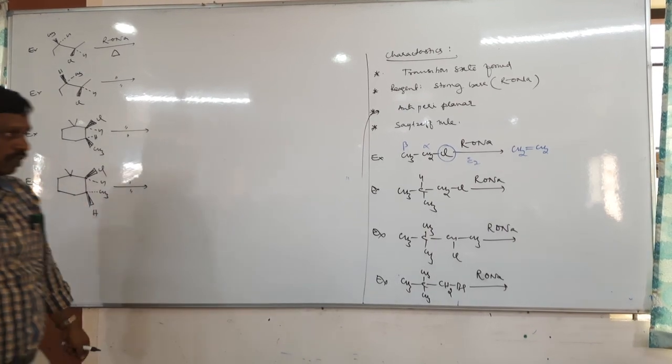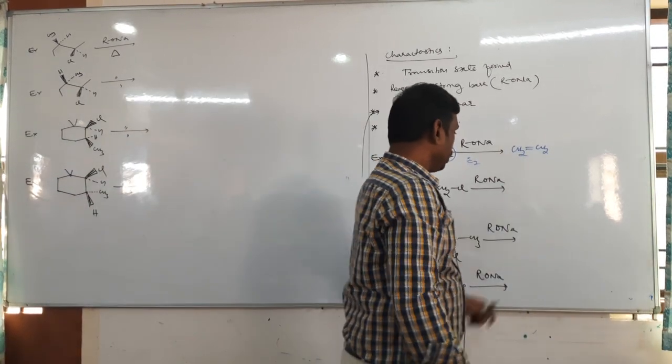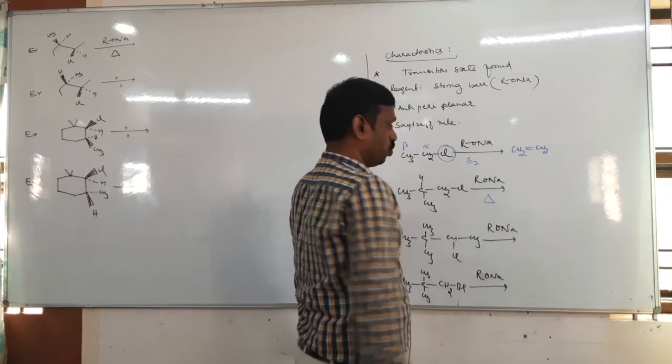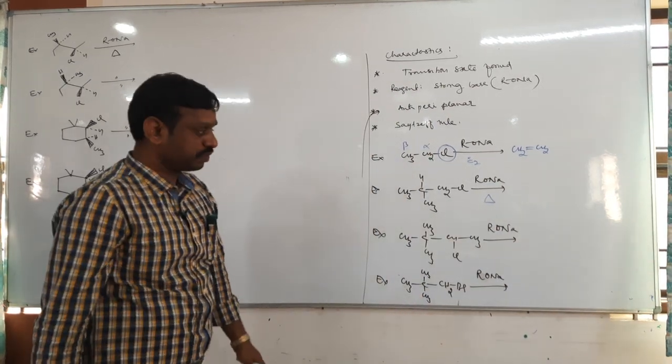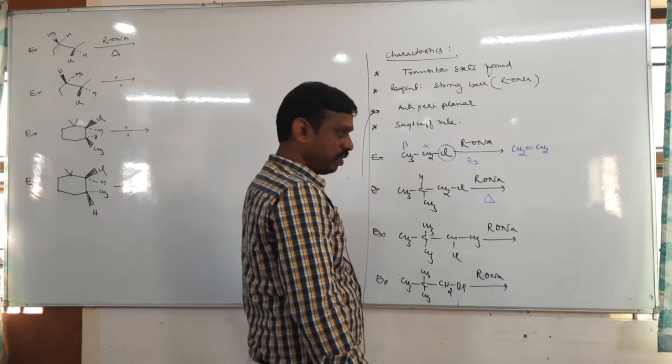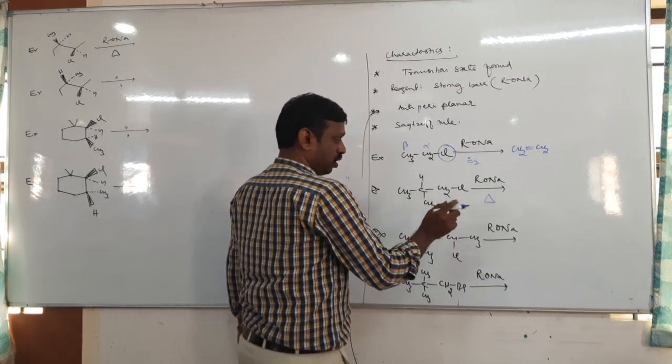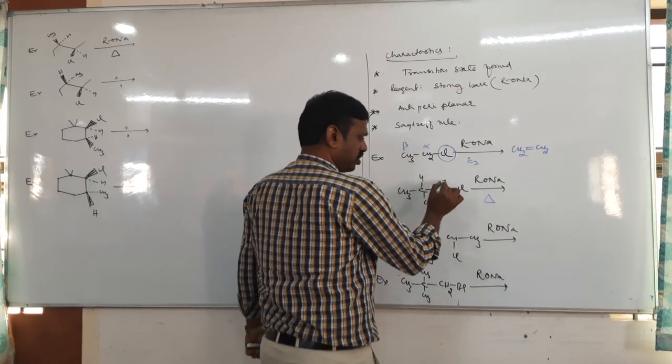See here, alcoholic sodium alkoxide, heating. In this reaction, you need to see alpha and beta.